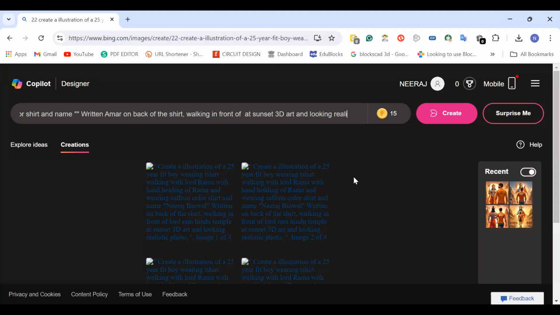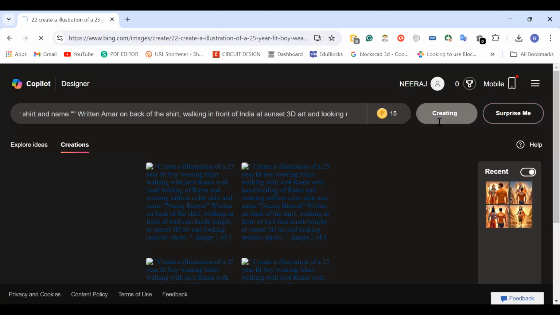So I'll write walking in front of India Gate. This is what I actually want for my project: an image with this kind of character. Through the help of AI, we will try to design this kind of image. So I'll just press enter.